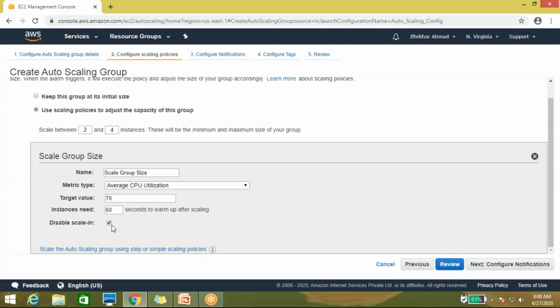If you select this option, then it will work only for auto scale out, not for scale in policy. So remember, you have to always uncheck this option. Now click on next.